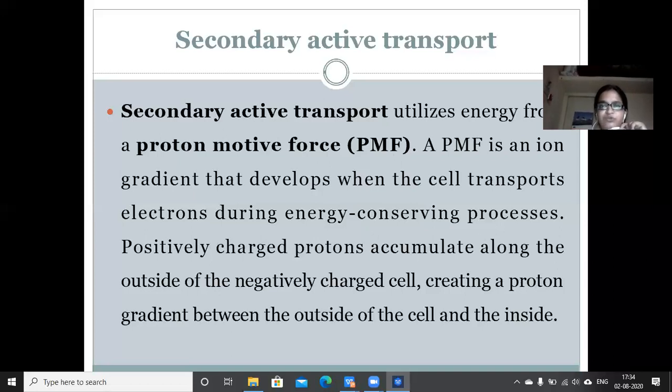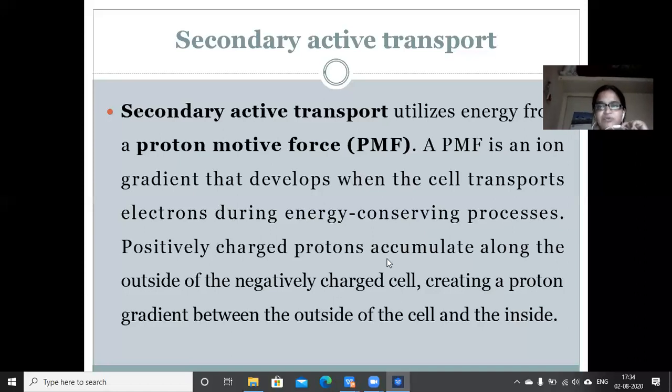What is proton motive force? It is an ion gradient. Ion gradient means a difference in the concentration of ions, that develops when the cell transports electrons during energy conserving processes. When the cell is transporting electrons, it will result in the formation of an ion gradient across the cell.